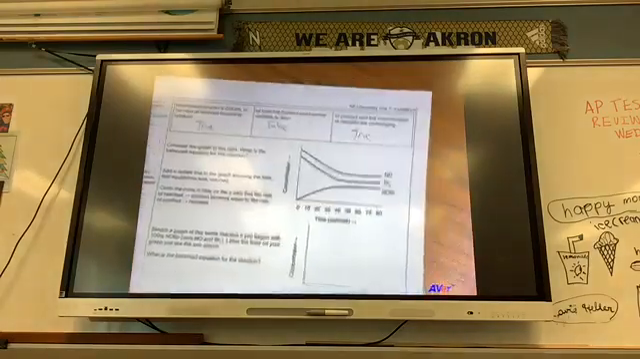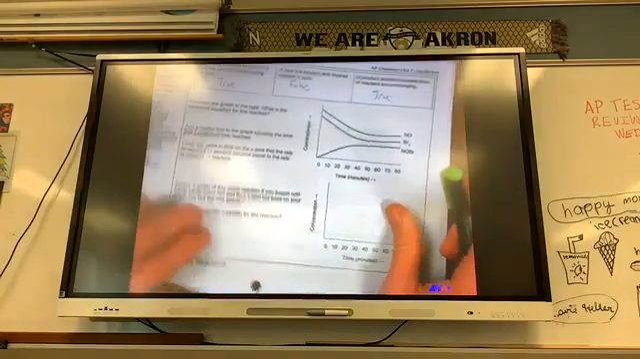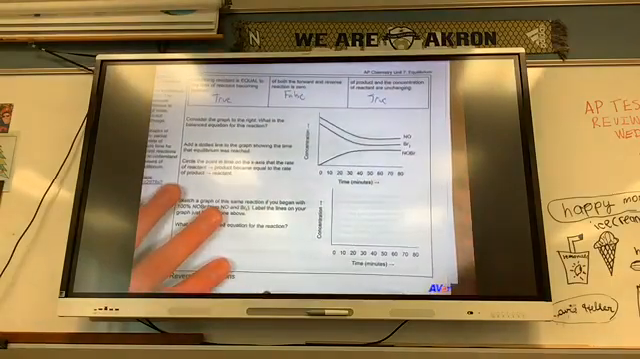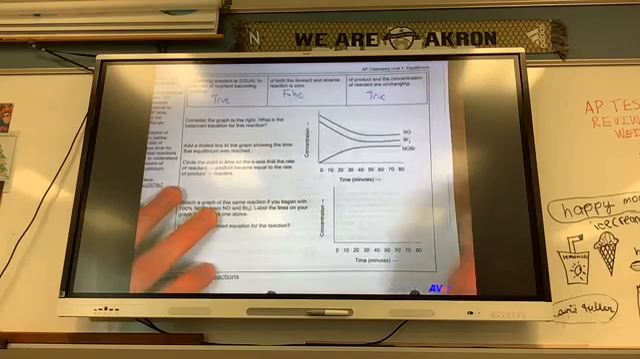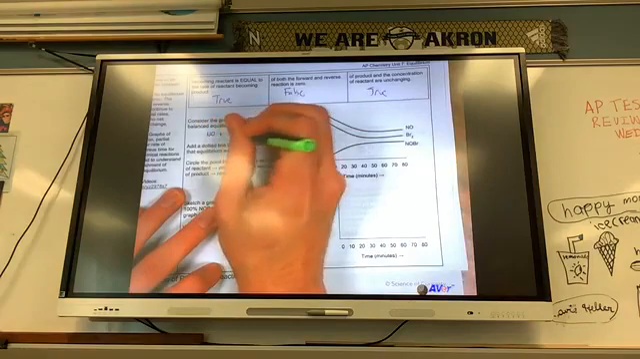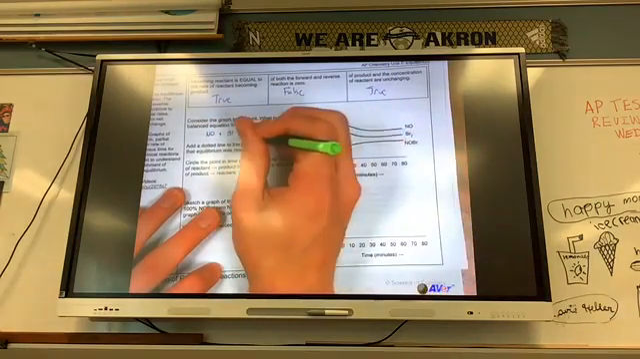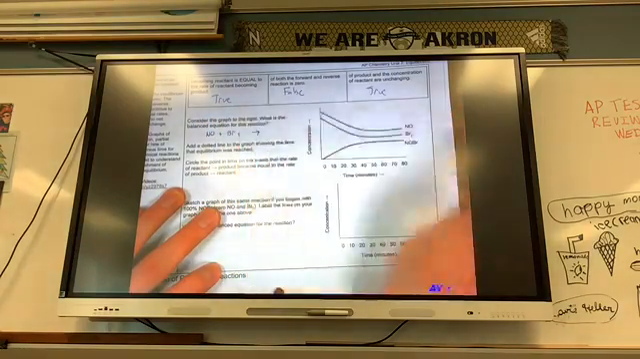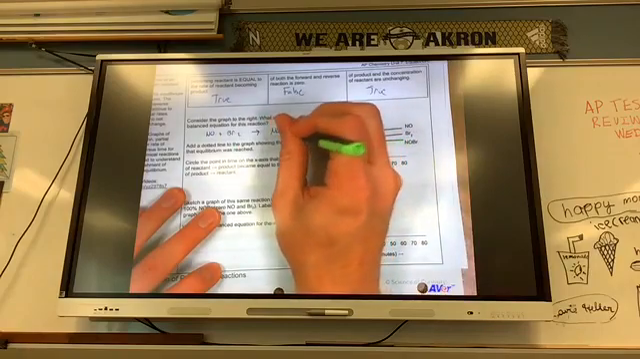Consider the graph to the right. What is the balanced equation for this reaction? Well, I know that my reactants are NO and Br2. So I have NO plus Br2. I know that my product is NOBr.